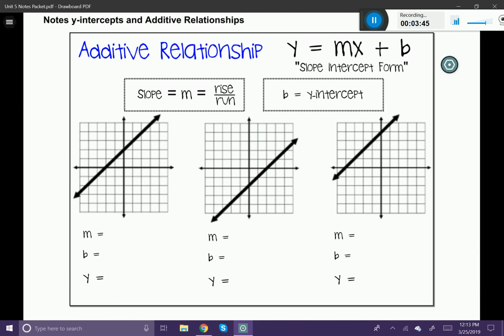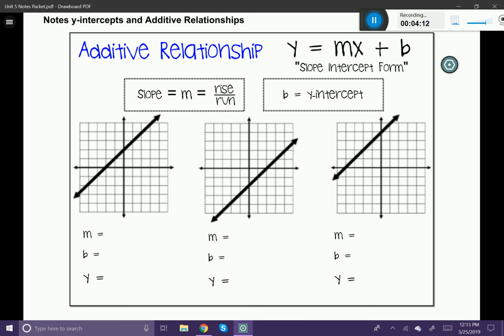We already know the idea of y equals mx. Now I'm changing it into y equals mx plus b. This is called an additive relationship, unlike before where we just had y equals mx. The first big difference here is that the graph no longer goes through the origin. You can see on these 3 below that the graph crosses somewhere other than the origin.